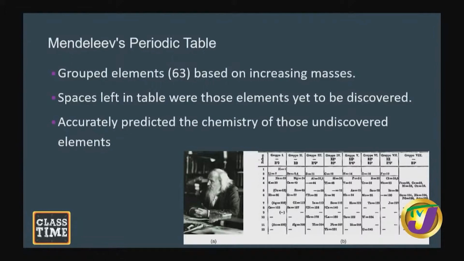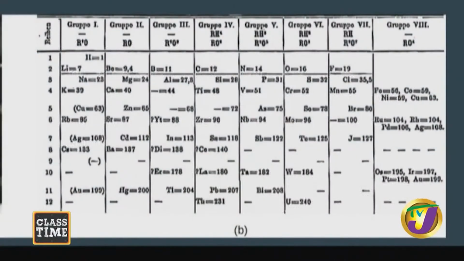So he came up with the grouping system: group 1, group 2, group 3. For instance, in group 1, we can see where lithium, sodium, and potassium have similar chemical properties. There were spaces in his periodic table, and he said that these spaces are for elements that have not yet been discovered. But based on what he had been seeing, he could accurately predict the chemistry and physical properties of these elements, which he eventually did.